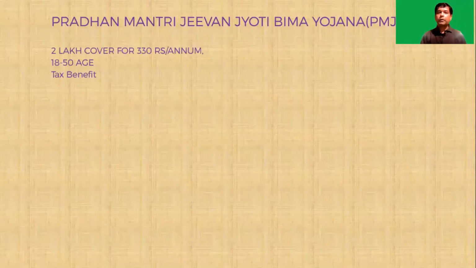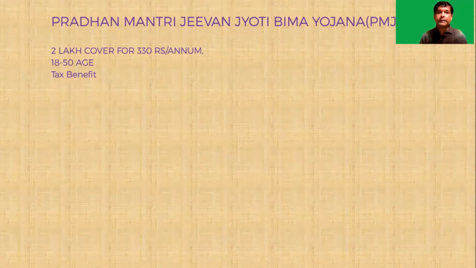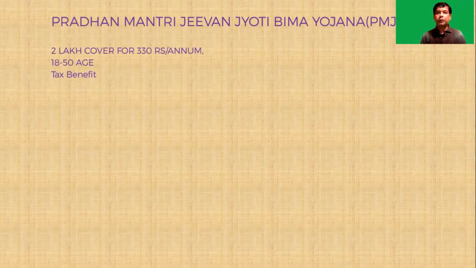Now let's talk about certain life insurance plans or benefits that the government of India is providing to its citizens. So there is Pradhan Mantri Jeevan Jyoti Bima Yojana. It provides 2 lakh cover for 333 rupees per annum. And the age group that gets covered is 18 to 50, right? And it also has the tax benefit.